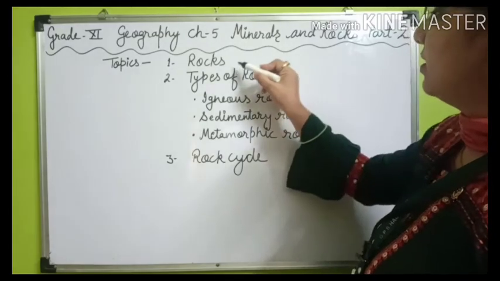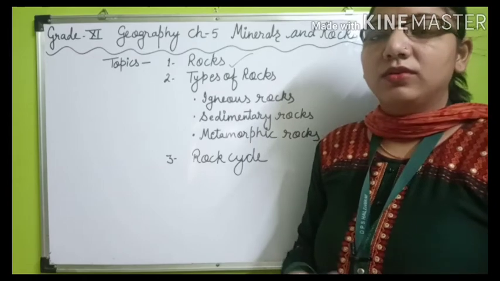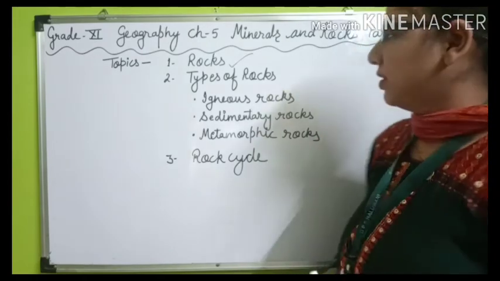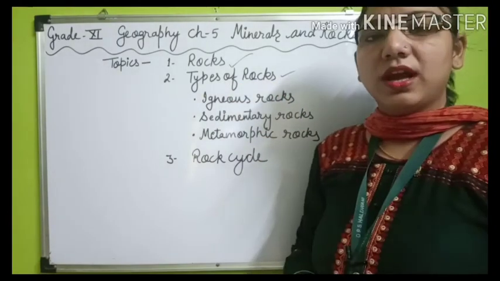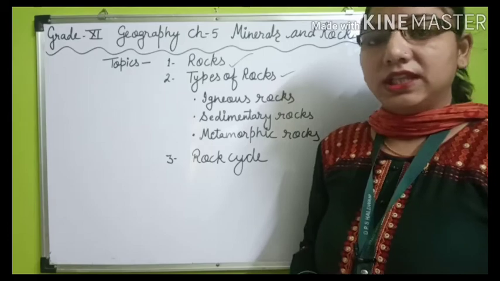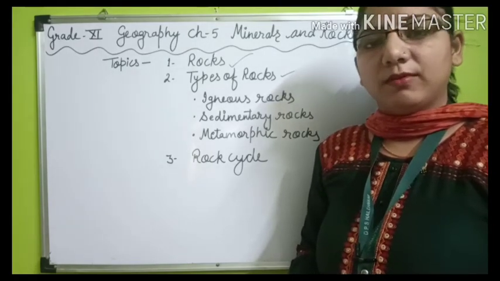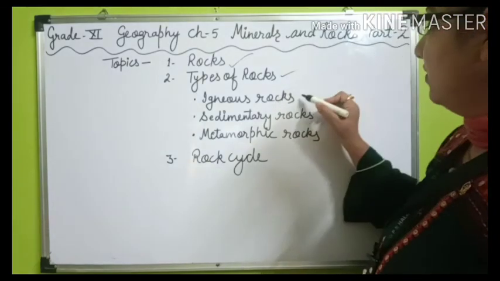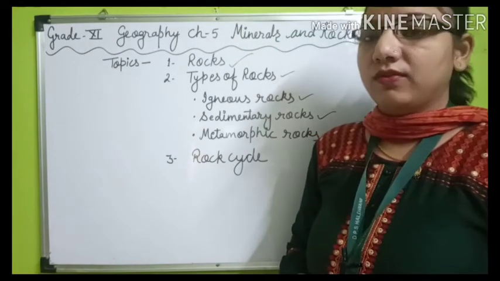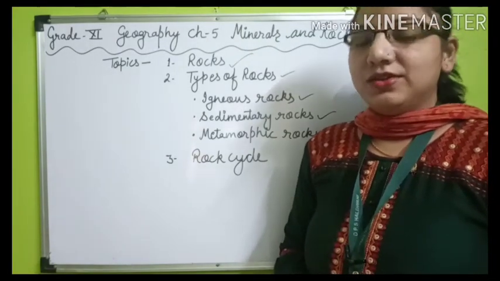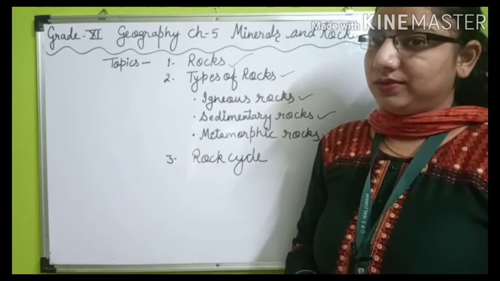Topic number 1 is rock, in which we will know about what the rocks are. The second topic is the types of rocks. As you know, there are a total of 3 major types of rocks: igneous rocks, sedimentary rocks, and metamorphic rocks. One by one we will see these 3 types, and after that the last topic will be the rock cycle. So let's start with our first topic, that is rocks.